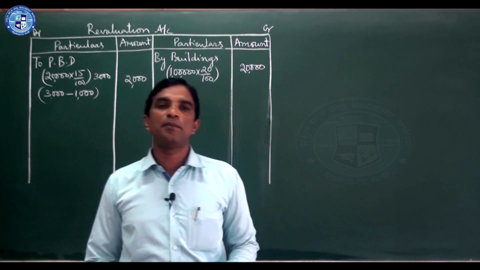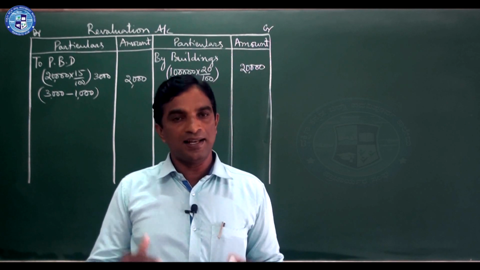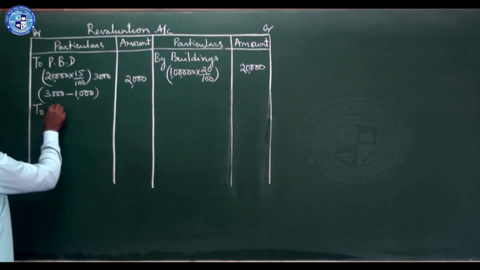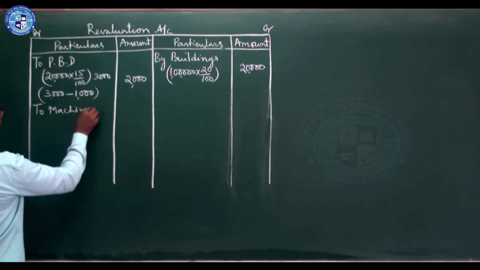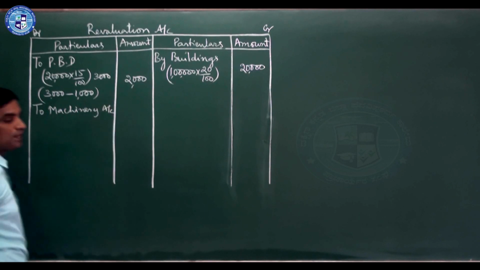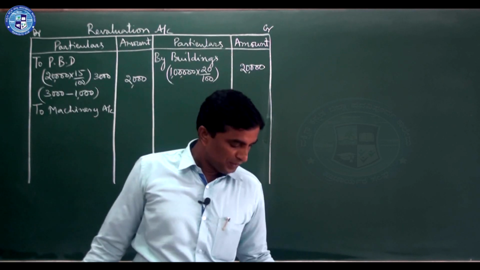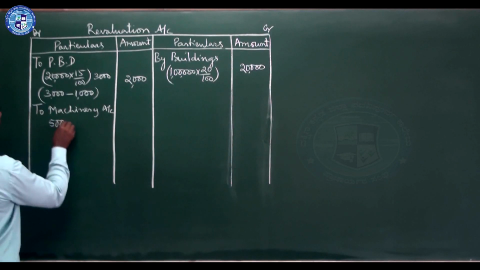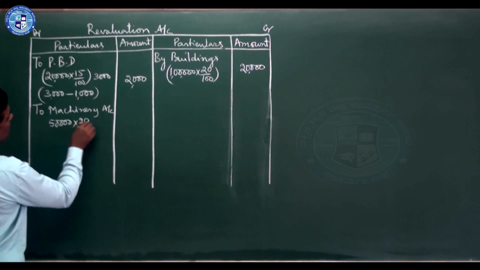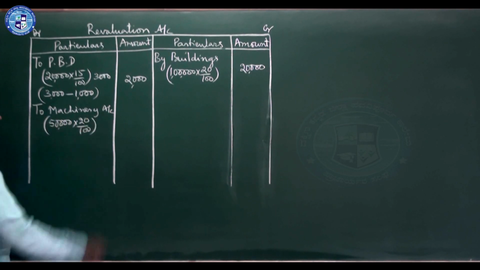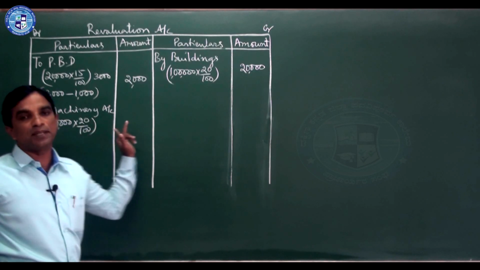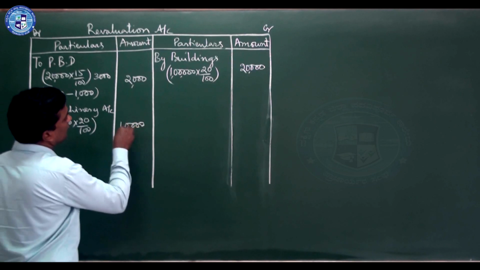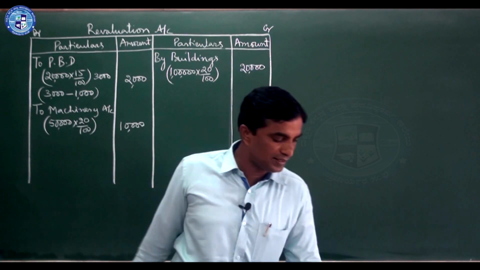Machinery to be depreciated by 20%. An asset is decreasing. So this side, to machinery account. Machinery account, 20% of the book value. Book value of the machinery is 50,000. 50,000 into 20%. 50,000, 10% is 5,000. 20% is double of that. That is 10,000. Now you see, goodwill doesn't come here.